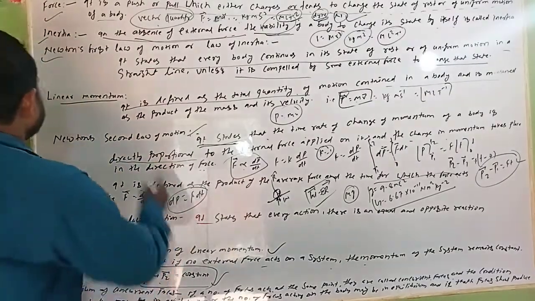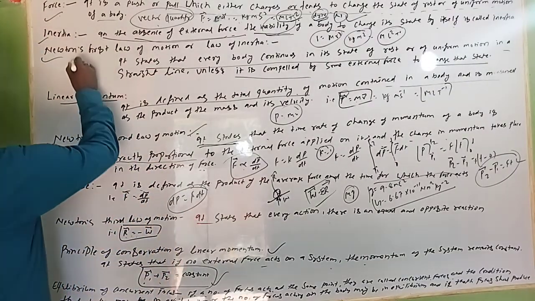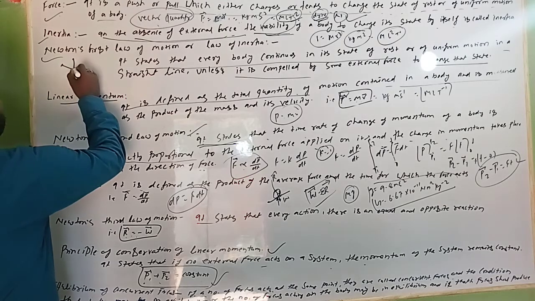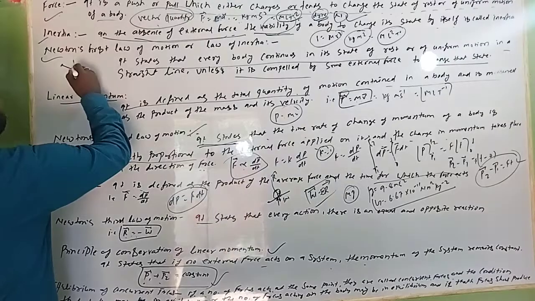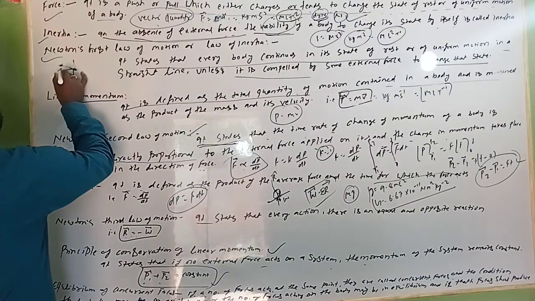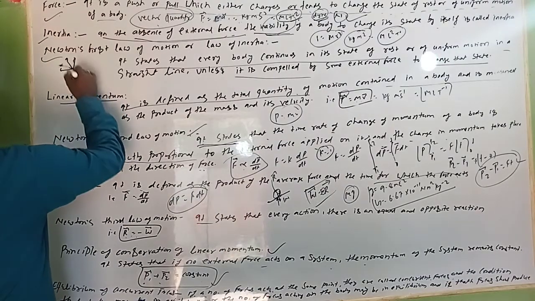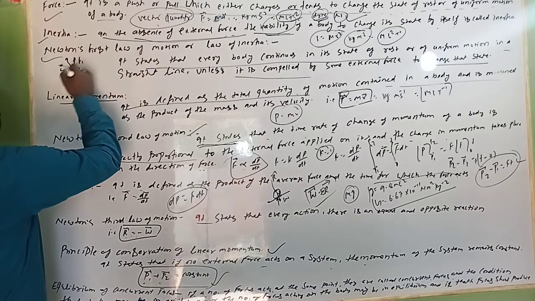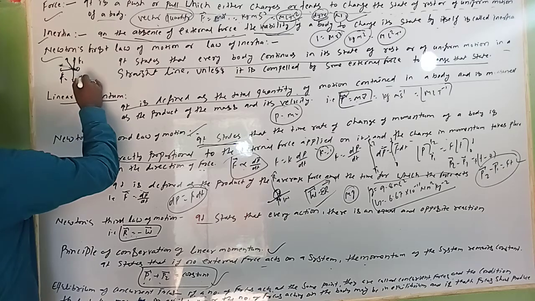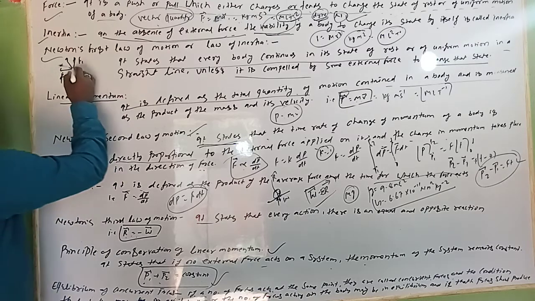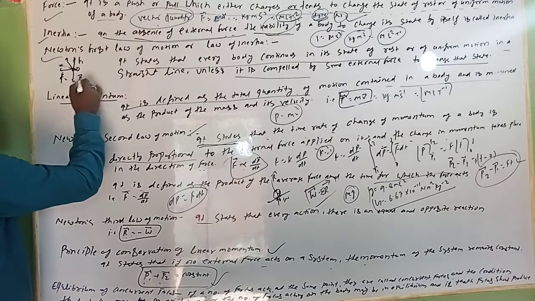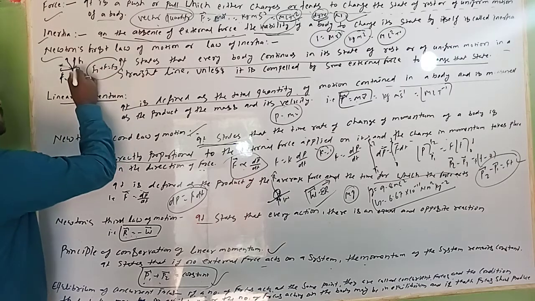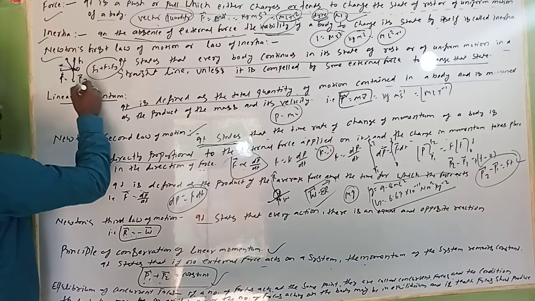Suppose there is a point, one force is acting like that, another force is acting, and you can see that. One more you can take, like that, and this is the resultant force. So O is the origin, one force is acting, suppose F1, this is F2 and this is F3. It means the sum F1 plus F2 is equal to F3, but the direction is upwards for one and downwards for the other.